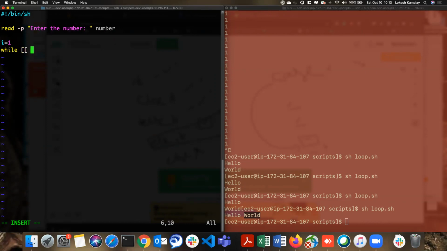While $i is less than or equal to $number, do echo -n $i with a space. I need to increment the counter, so let i plus equal to 1. Done.